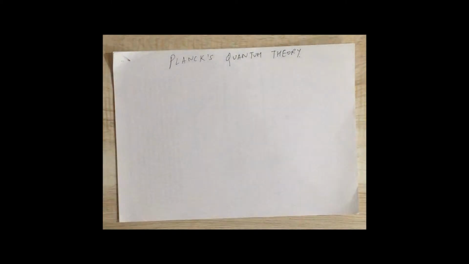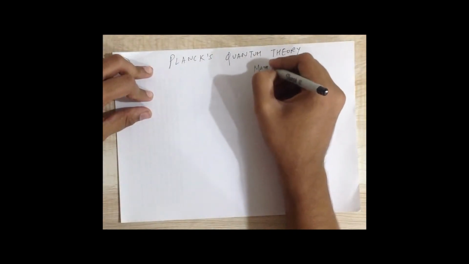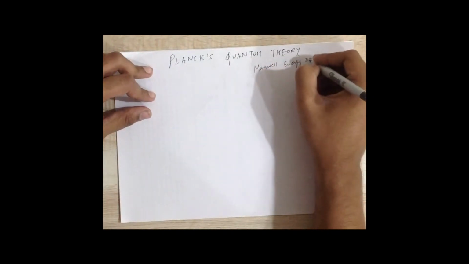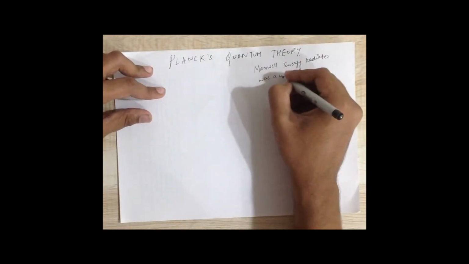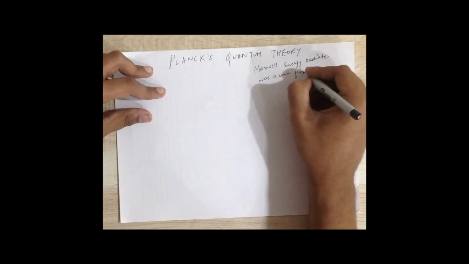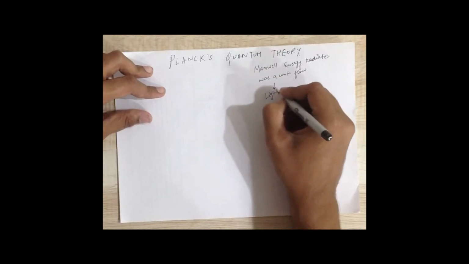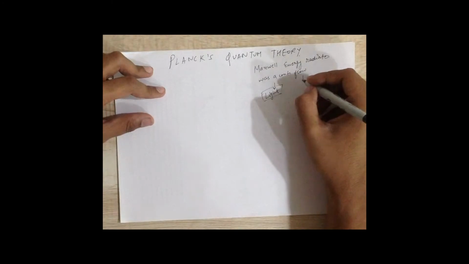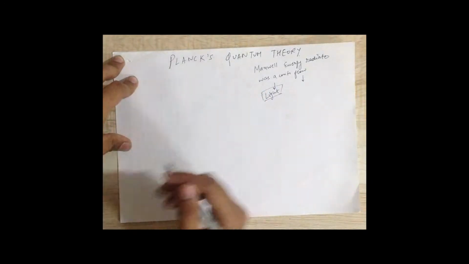So now we will be starting with Planck's quantum theory. The theory given by Maxwell was that the energy radiated was a continuous flow of energy. This theory could explain the phenomena of light very well, but some more phenomena could not be explained by this theory. So a new theory was put forward by Planck to understand these phenomena.